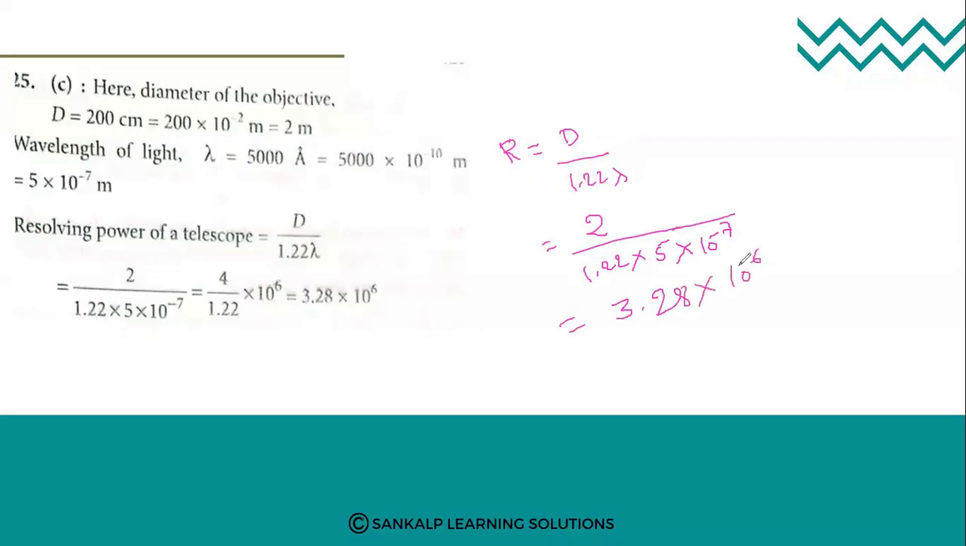The resolving power of the telescope is a standard formula, students. In the theory also you will study this one. The resolving power of the telescope is given by r is equal to d divided by 1.22 into lambda. Substitute the diameter, which is 2 meter, upon 1.22 into the lambda value, which is 5 into 10 raised to minus 7. If you simplify this, the answer is option C, 3.28 into 10 to the power of plus 6. So option C is the answer.